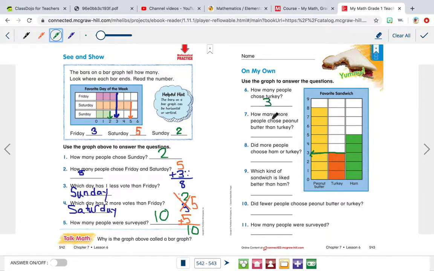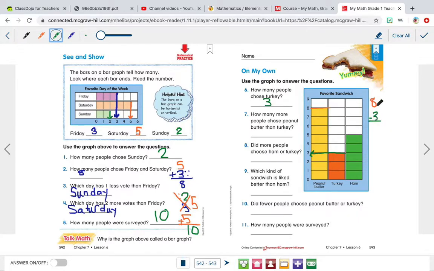Now, how many more people chose peanut butter than turkey? So we know that 8 people, because we look at the end right here, and we see that it's 8. 8 people chose peanut butter, and 3 people chose turkey. So we're going to see how many more by subtracting. So 8 take away 3. So we're going to do 8 take away 3.